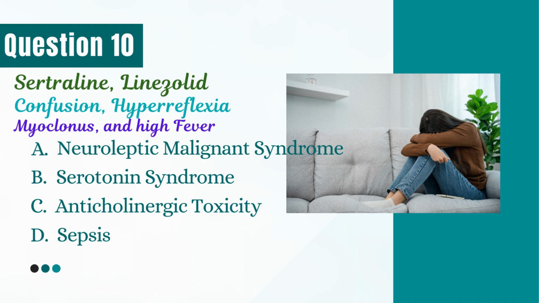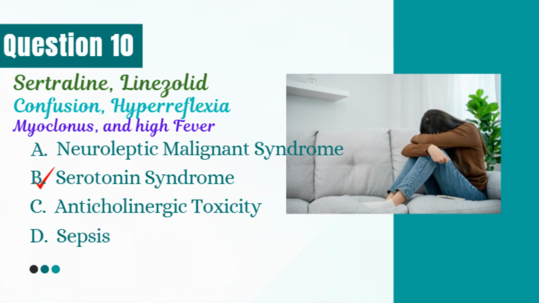Question 10. A patient presents to the emergency room with confusion, hyperreflexia, myoclonus, and high fever. He's on sertraline and recently started linezolid. What is the most probable diagnosis? Correct answer is B, serotonin syndrome. It's caused by serotonergic drugs, SSRI plus linezolid here. The classic triad is cognitive changes, neuromuscular changes, and autonomic instability. Let's see the other choices. Neuroleptic malignant syndrome is caused by antipsychotics, not SSRIs. Anticholinergic toxicity causes dry skin and delirium, no clonus. Sepsis causes fever, but no myoclonus or hyperreflexia.